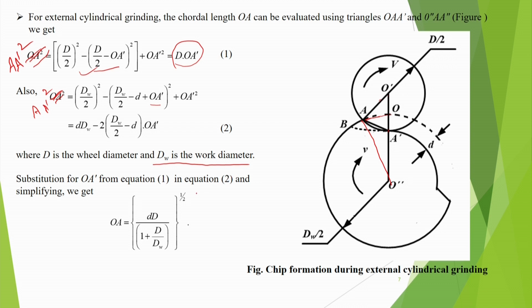So, substituting from this to this, we have got this. If we substitute both and simplify, we get that basically AA prime is equal to this one, under root d by 2, under root d 1 plus d by dw.